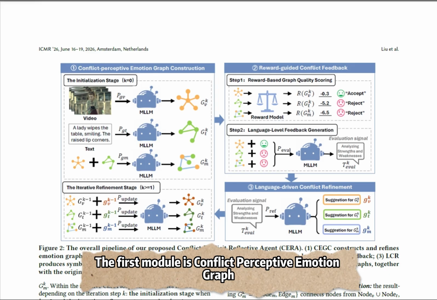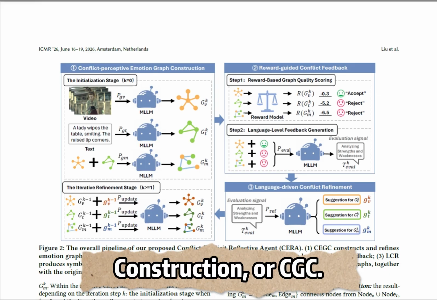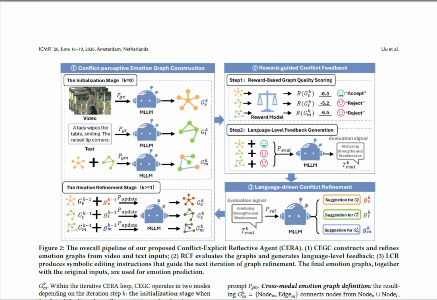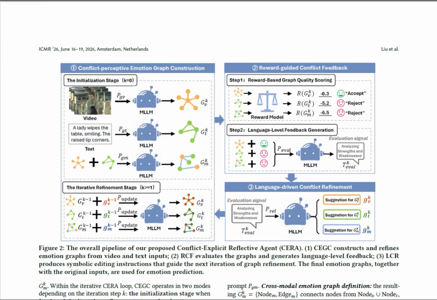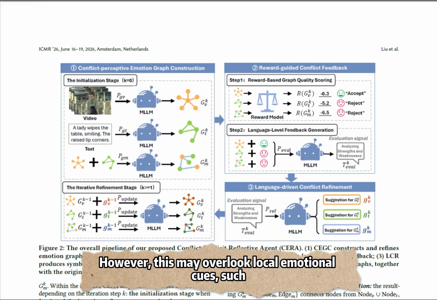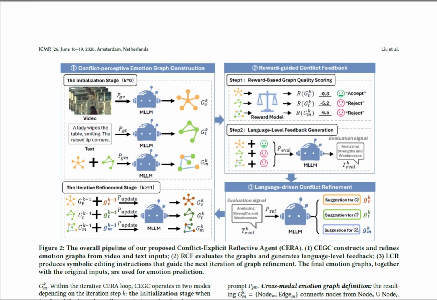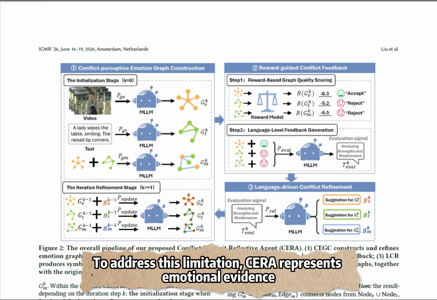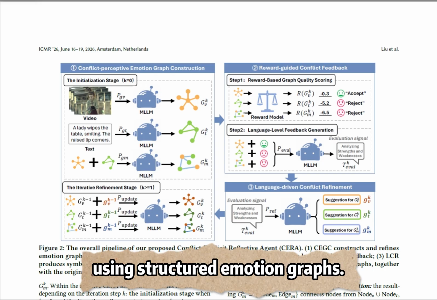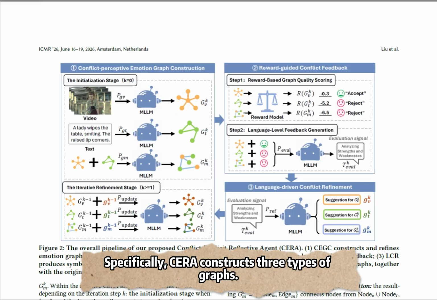The first module is Conflict Perceptive Emotion Graph Construction, or CGC. Standard MLLMs often generate a global emotion description directly. However, this may overlook local emotional cues, such as facial action units, body posture, emotional words, tone indicators, and the relationships among them. To address this limitation, CERA represents emotional evidence using structured emotion graphs.